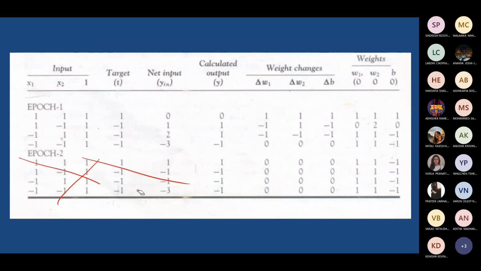But in some problems, it may be required. If you don't get 1 minus 1 at the end, then you have to reorganize the set. Maybe you can change the order, or sometimes people try even with the same order. It's better to randomize the set and redo the same training procedure. That is called epoch 2. The same data set is used, with no change, but the order may change sometimes. Randomization could be done in epoch 2. It is left to the designer.